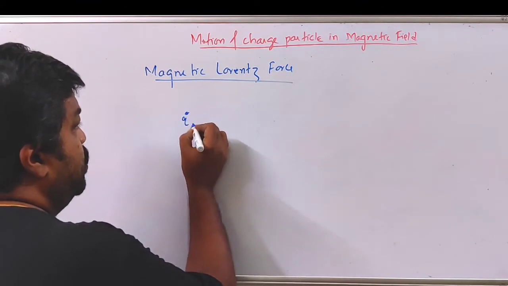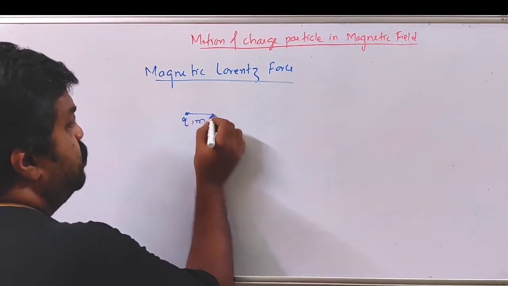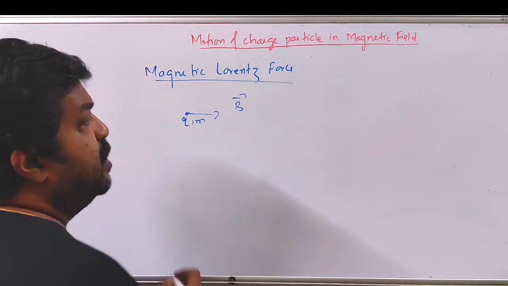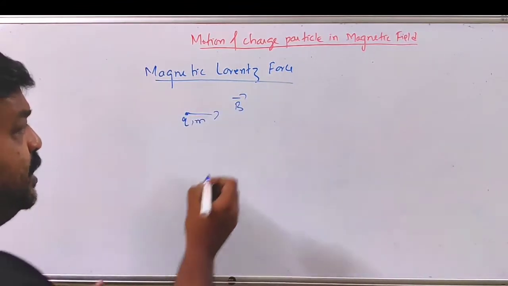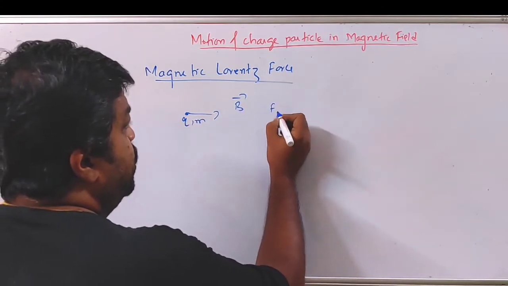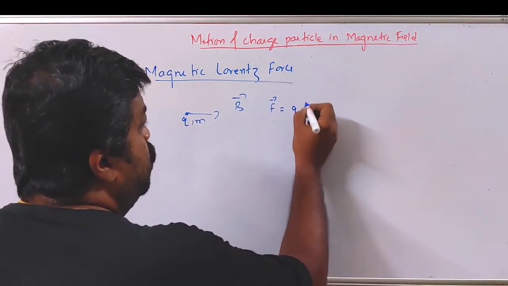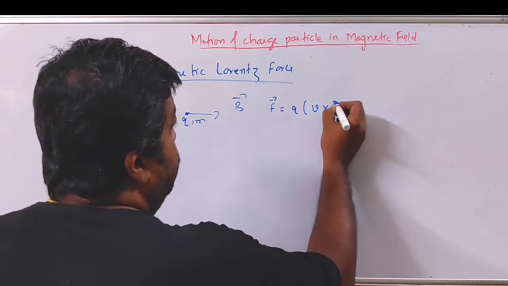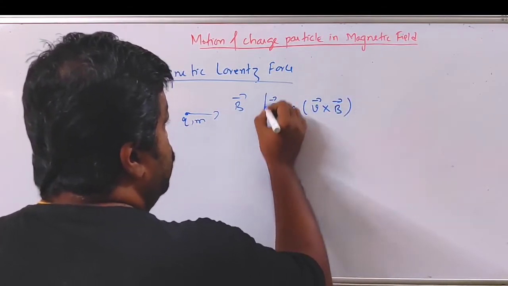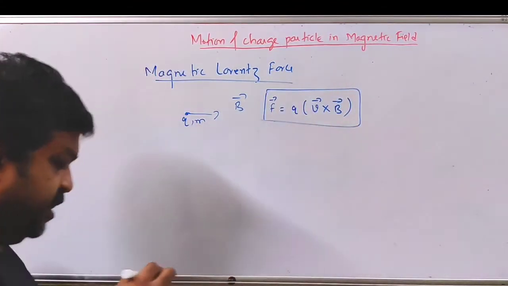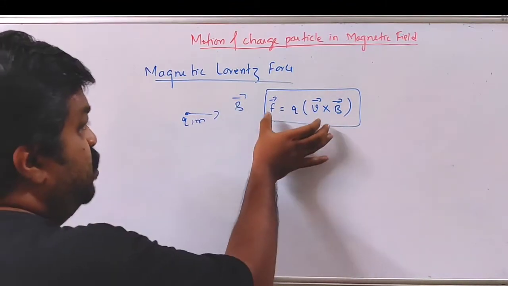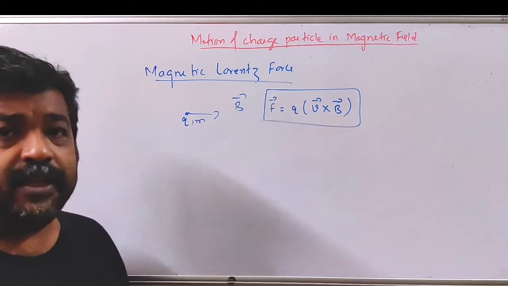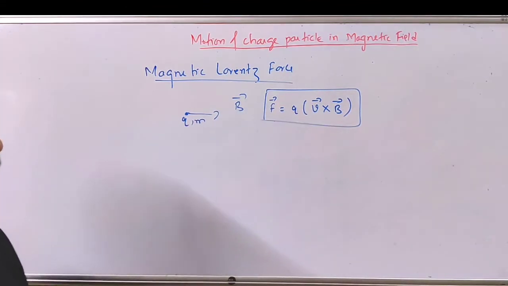If a charged particle of charge q, mass m, is moving in a magnetic field B, then the force experienced by the charged particle is called magnetic Lorentz force, and it is given by the expression F is equal to q v cross B. So these things we have discussed in the previous videos. So under the influence of this force, what kind of motion will a charged particle have?